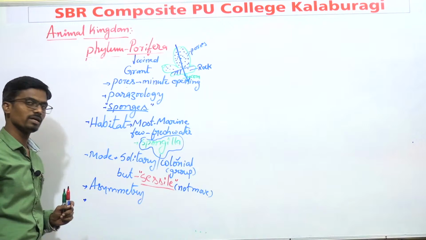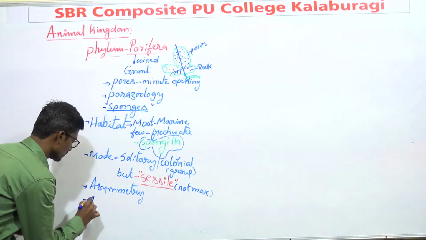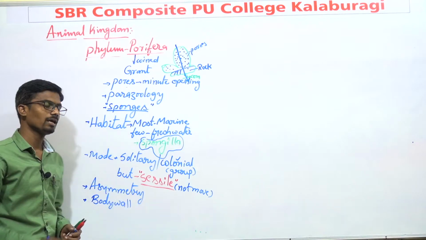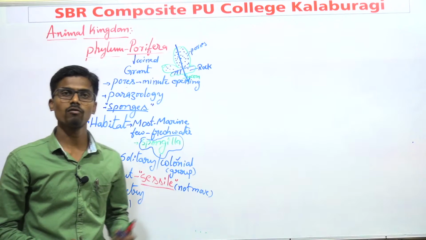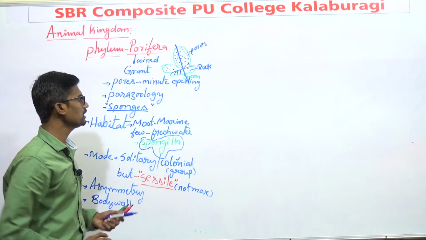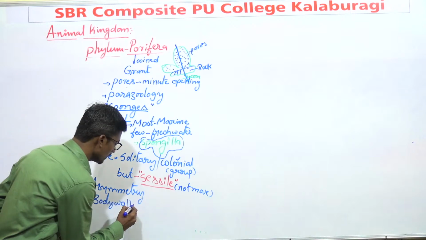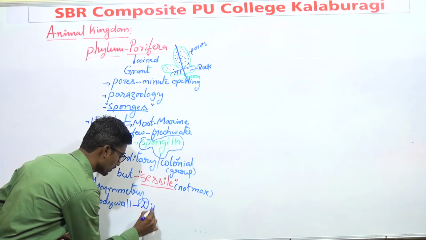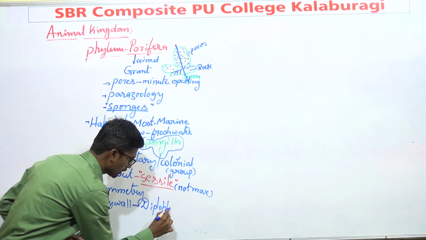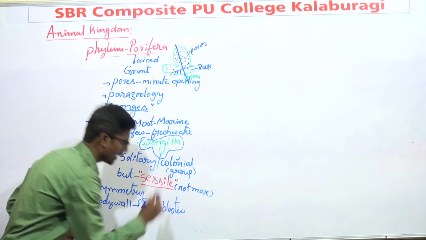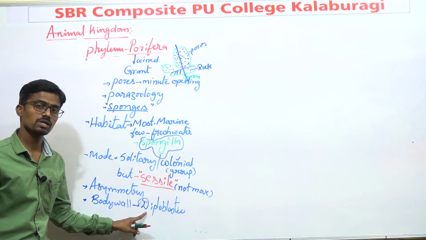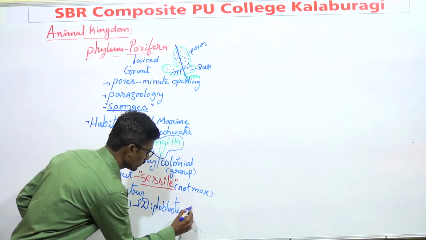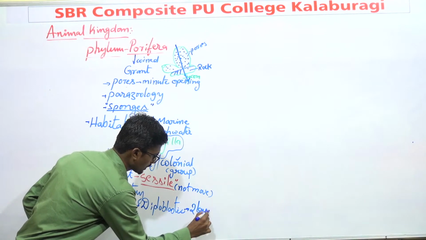And after the symmetry, the next one is body wall. How many layers are present in this phylum? Generally, the body of all phylum Porifera is made up of only two layers. That's why these are diploblastic. These organisms are diploblastic in nature because they are made up of two layers.